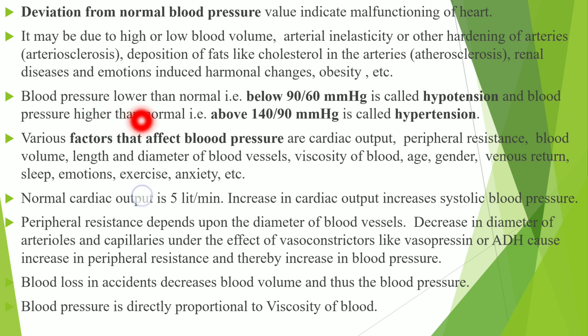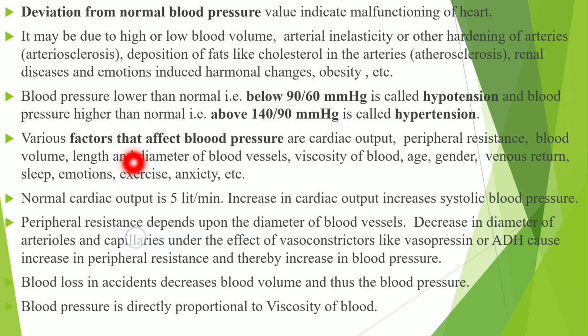So blood pressure lower than normal, that is below 90 by 60 mmHg, is called as hypotension, which we call low blood pressure. Blood pressure higher than normal, that is above 140 by 90 mmHg, is called as hypertension. So low blood pressure below 90 by 60 mmHg is called as hypotension, and higher than normal above 140 by 90 mmHg is called as a hypertension.